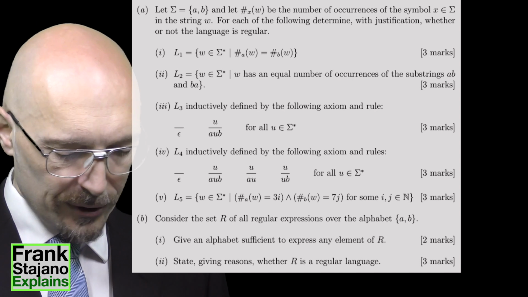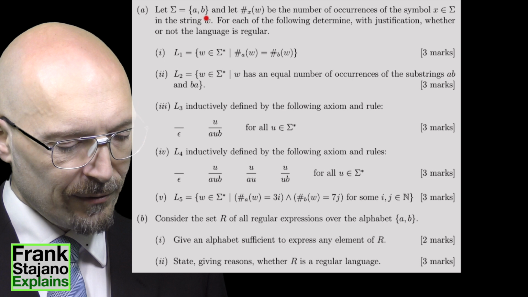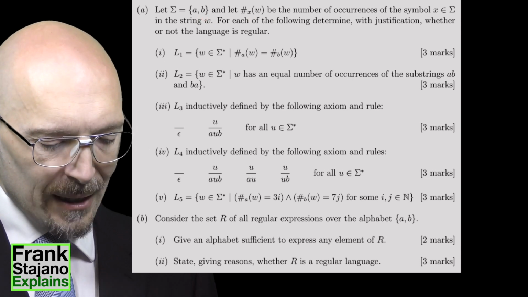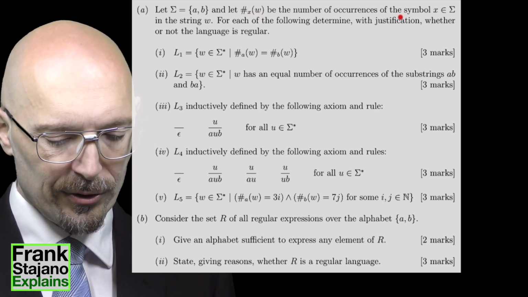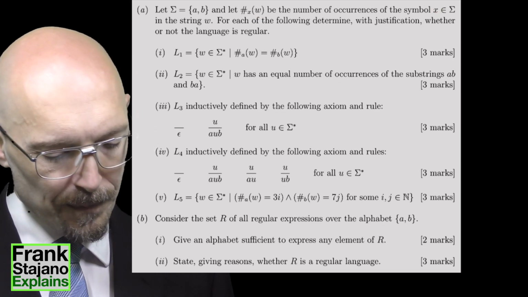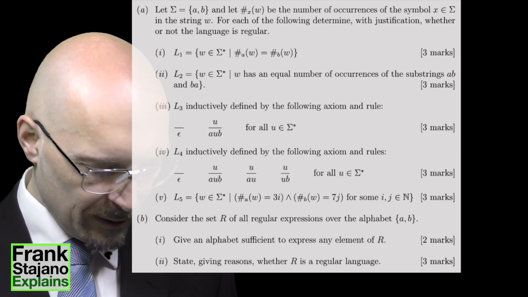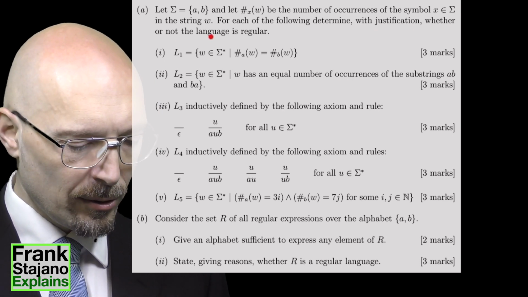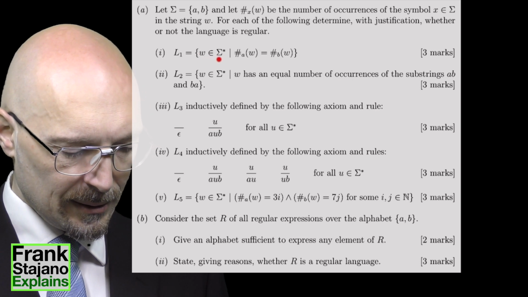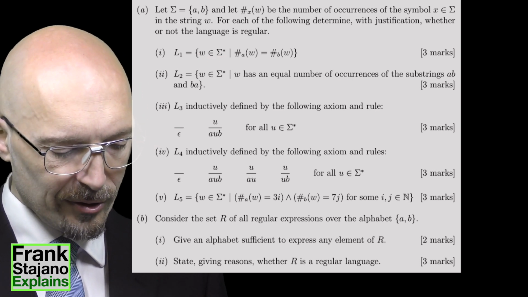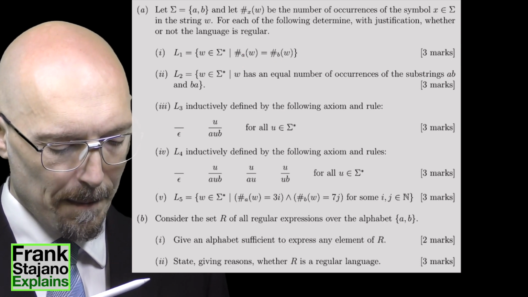So the first 5 things are about a language over an alphabet of just 2 symbols A and B, where we have a primitive number x of w, the number of occurrences of the symbol x in the string w. And for each of the following 5 languages, L1, L2, L3, L4, L5, determine with justification whether or not the language is regular. Alright. L1 is the language made of strings in sigma star that have the same number of A's as of B's.